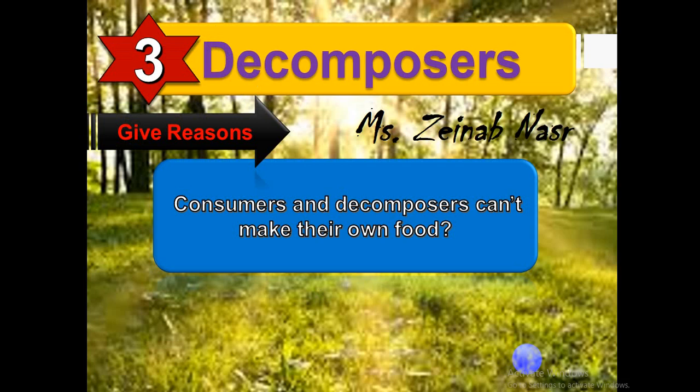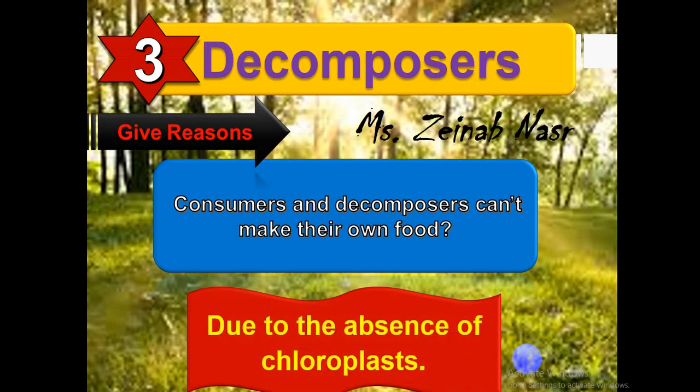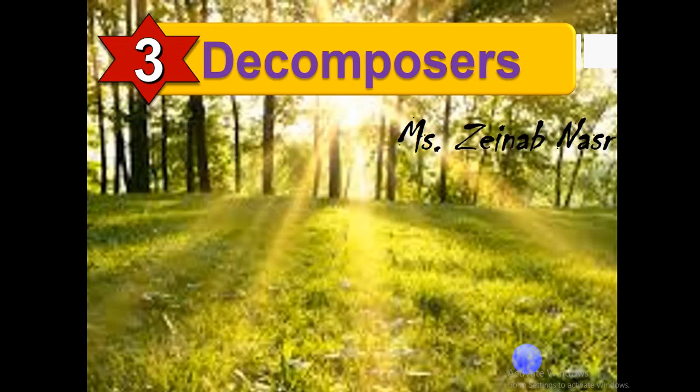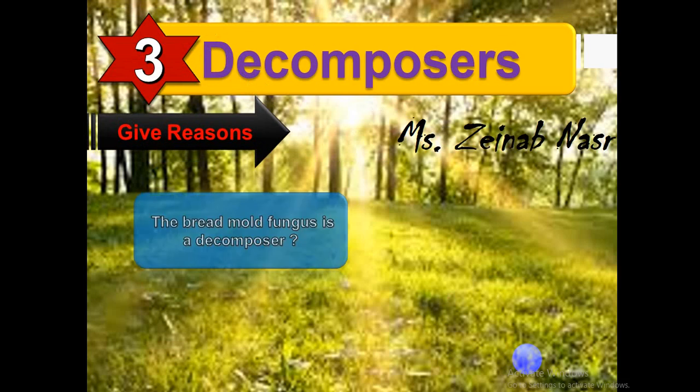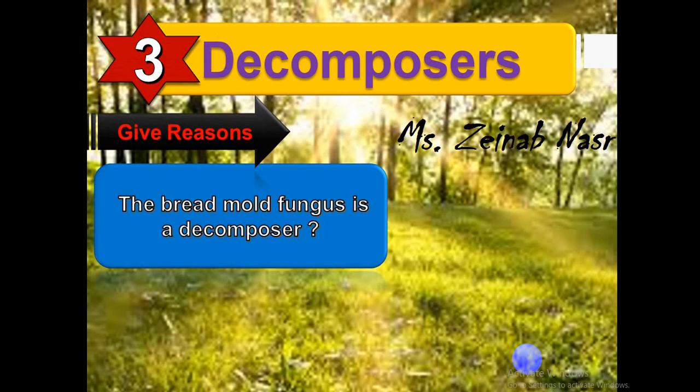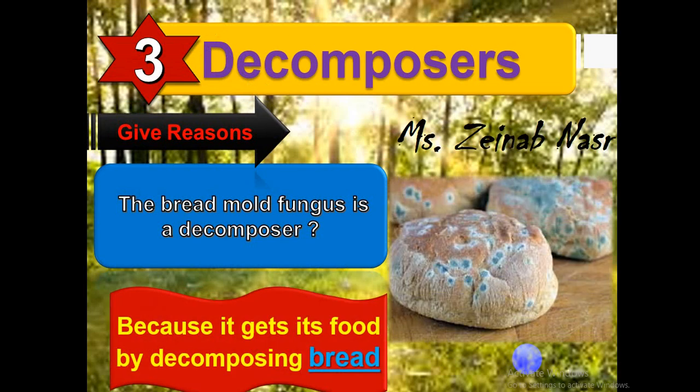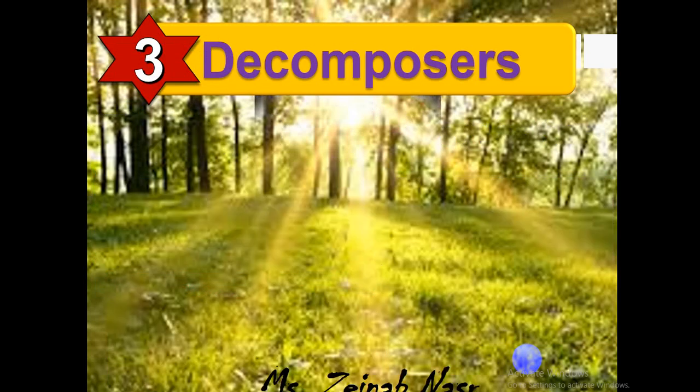Give reason: bread mold fungus is considered a decomposer, because it gets its food by decomposing bread.